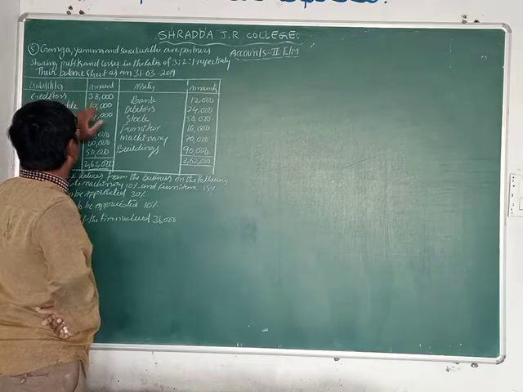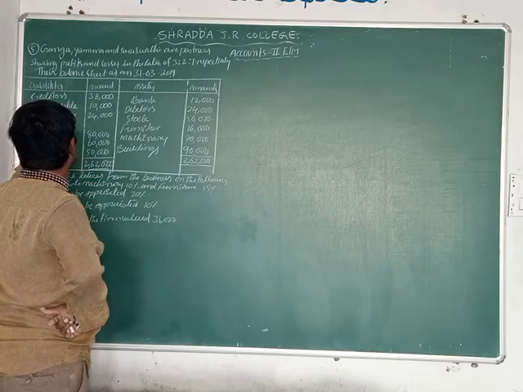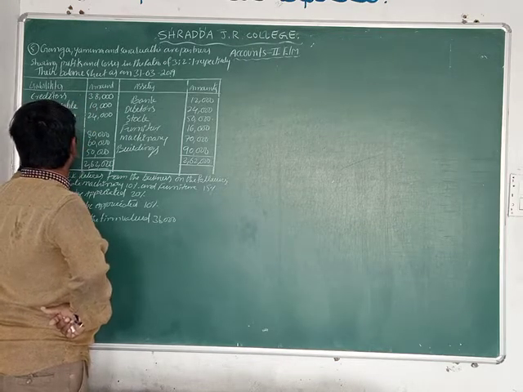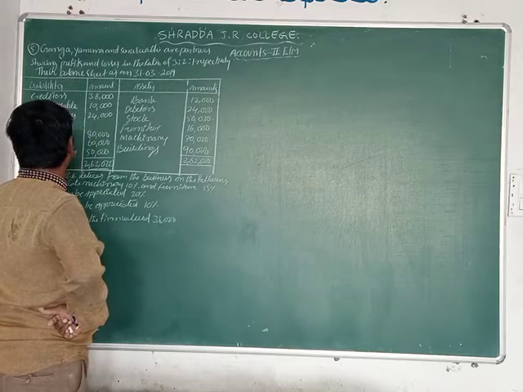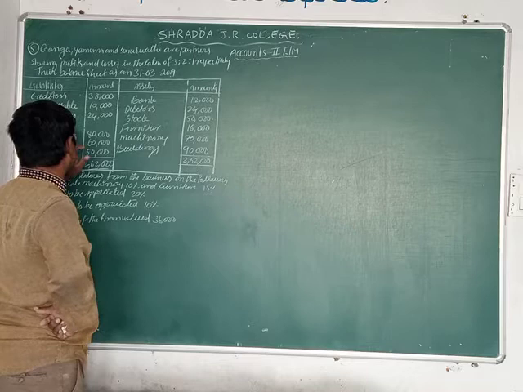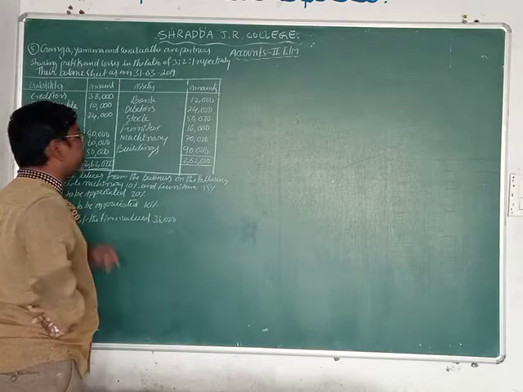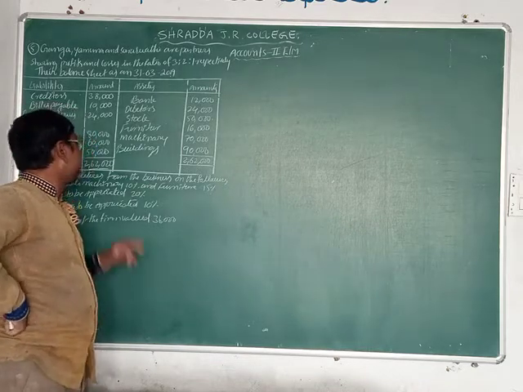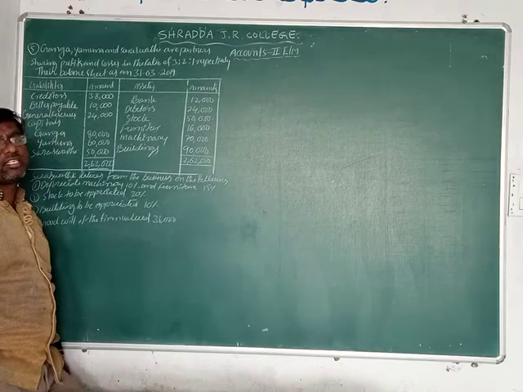Creditors 38,000, bills payable 10,000, general reserve 24,000. Capitals: Ganga 80,000, Yamuna 60,000, Saraswati 50,000. Overall liabilities are 2,62,000 rupees.